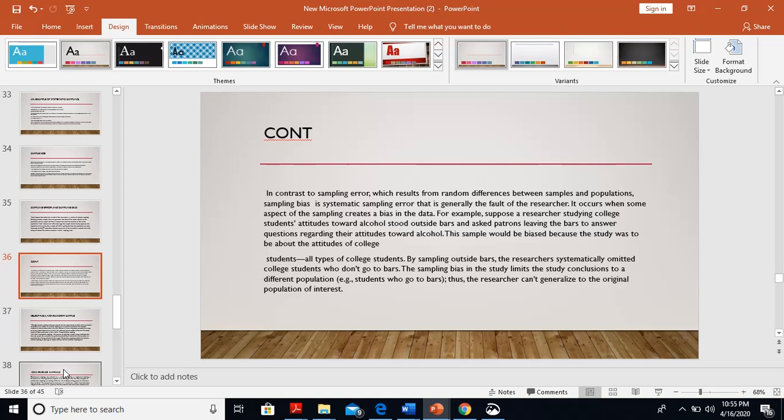This sample would be biased because the study was to be about the attitudes of all types of college students. By sampling outside a bar, the researcher systematically omitted college students who do not go to bars. The sampling bias in this study limits the study conclusions to a different population, students who go to bars. Thus, the researcher cannot generalize to the original population of interest.